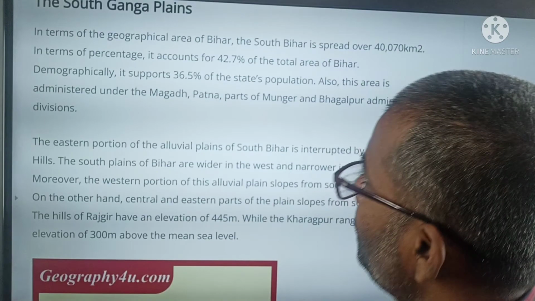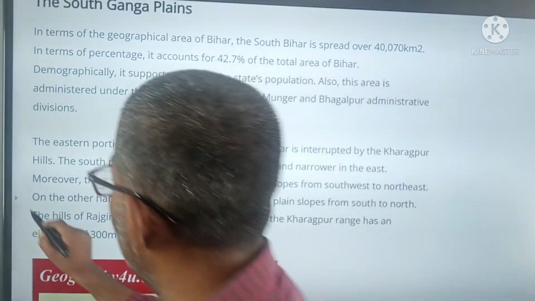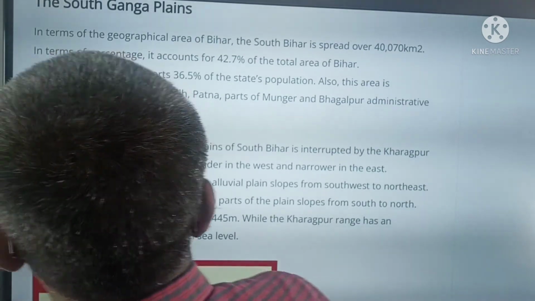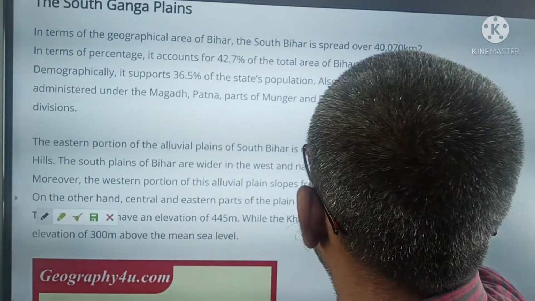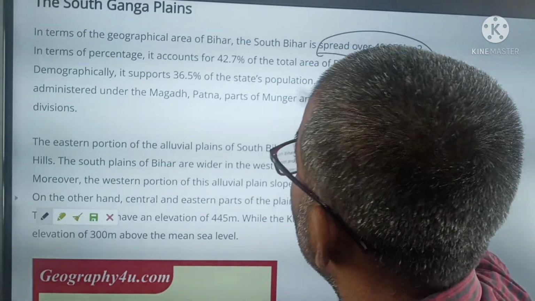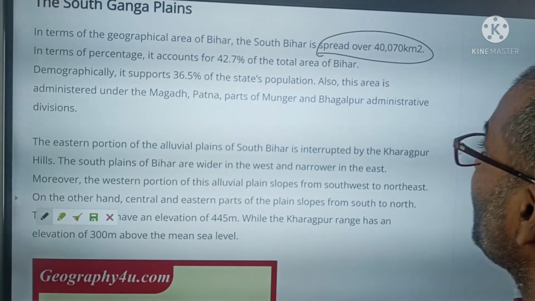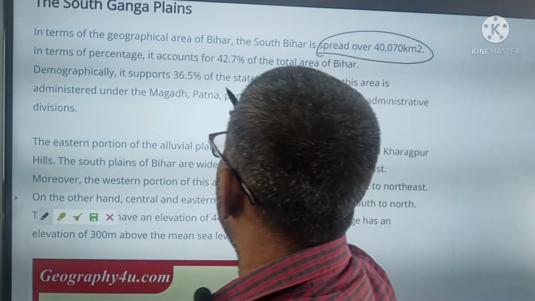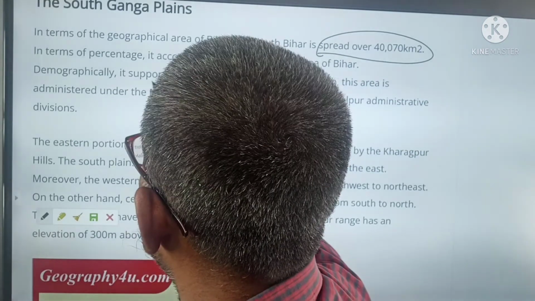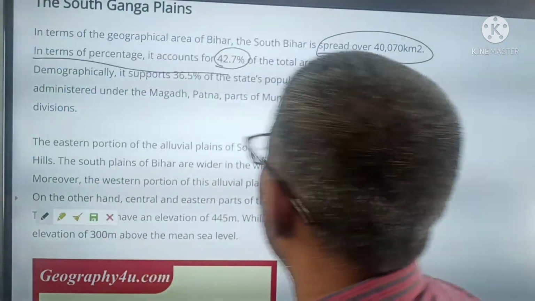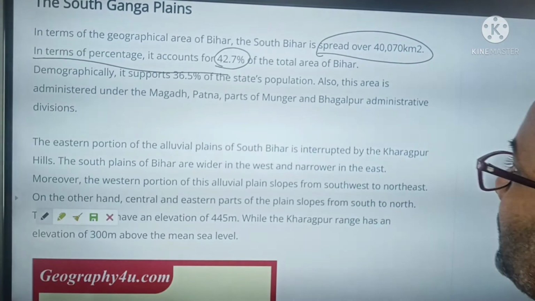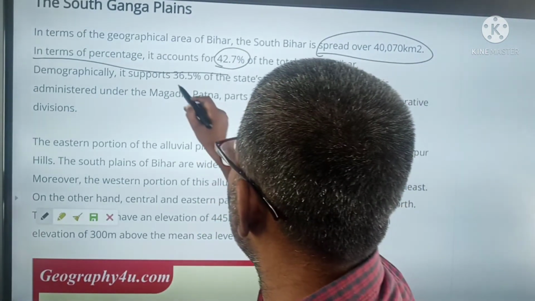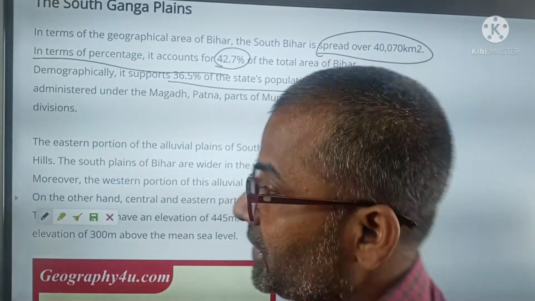Now the South Ganga plain. South Bihar is spread over 40,070 kilometers, which is 42.7% of the total area of Bihar, and demographically it supports only 36% of the population of the state.